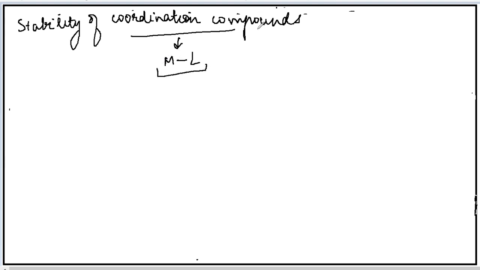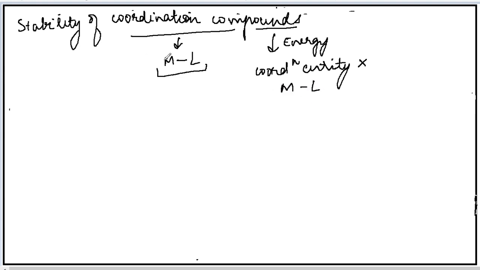We know that if we take a coordination compound and provide some energy to this, the coordination entity will not break. We already did this in earlier videos. So metal and ligand always remain intact, and the stability of the coordination compound depends upon the bond which is present between metal and ligand. How strong the bond is will decide the stability of the coordination compound.